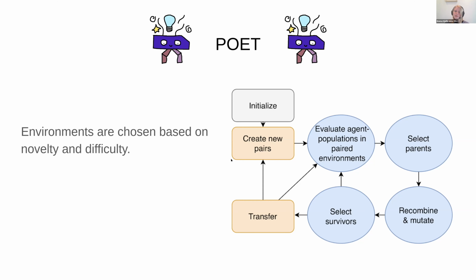In orange here, you can see the functionality of POET when combined with our evolutionary algorithm. The evolutionary algorithm functions as the optimization step of POET, where agents are optimized within their environments. After the optimization step is the transfer step. The transfer step happens every 5 generations. There is also the step where new environments are created, which happens every 40 generations.